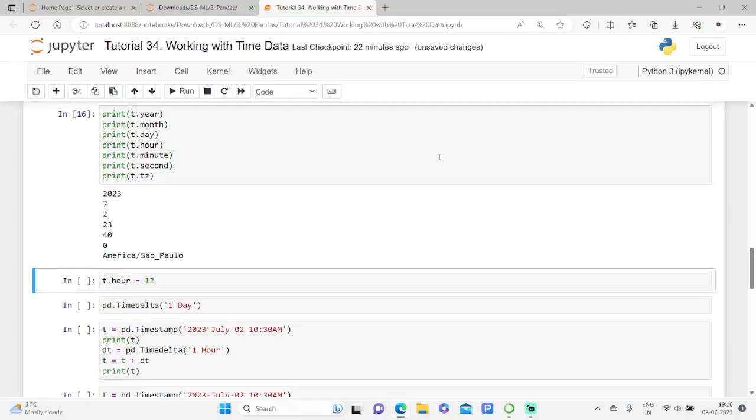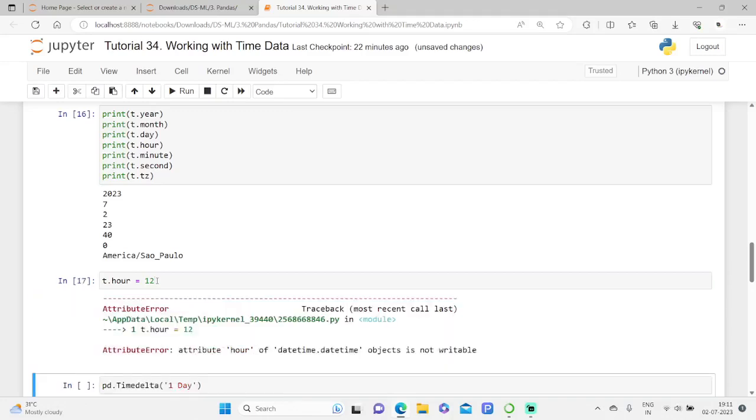Seeing this system of attributes, one would be tempted to update one of them with another value. However, if you try to do this, you will get an error. Let me just show you a small example here. See here, if I specify t.hour equal to 12, in the sense that you expect it to set the hour to 12, no, it is not in that manner. So kindly have a note of it. We just get an error. Surely there would be an error.